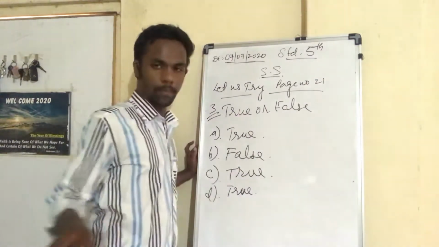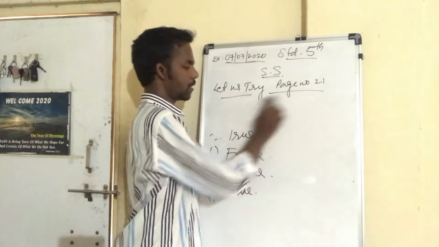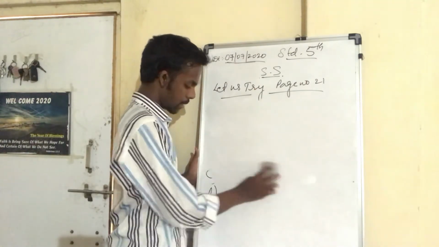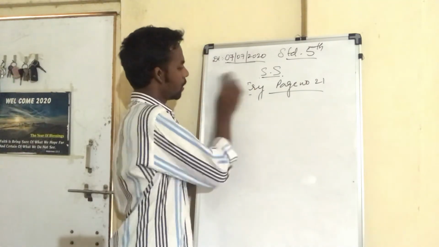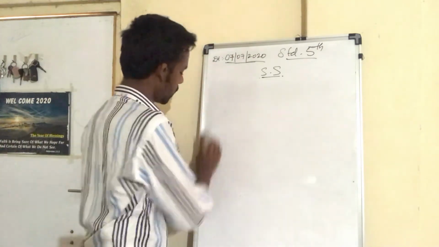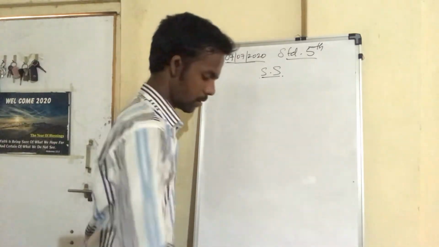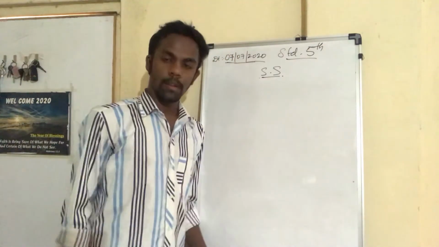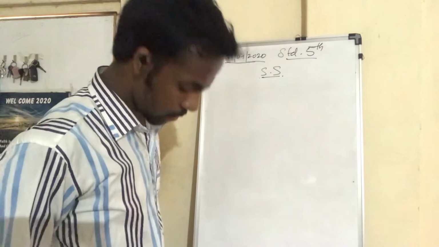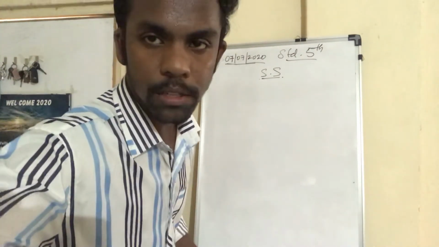I hope you have understood this. It's just a deeper discussion of this Let Us Try. I'll be sharing the PDF. If you have any doubts, you can contact me anytime.